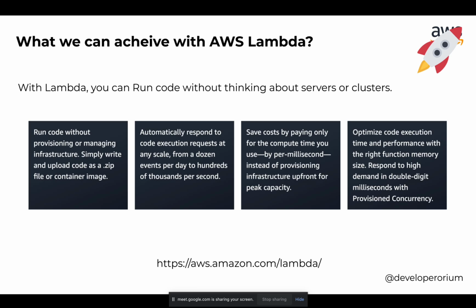If you can see these four boxes, these are the features which AWS provides us. AWS Lambda is a managed infrastructure provided by AWS, and we can scale it and respond to code execution requests at any scale. We can also trigger those events, and basically a Lambda function triggers on the basis of event triggers.